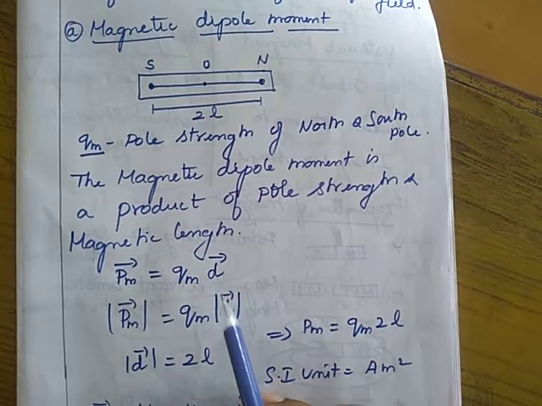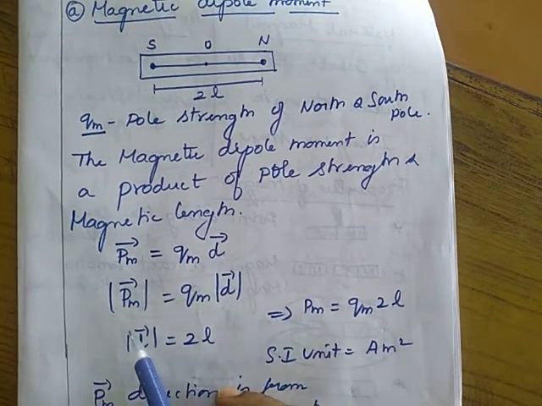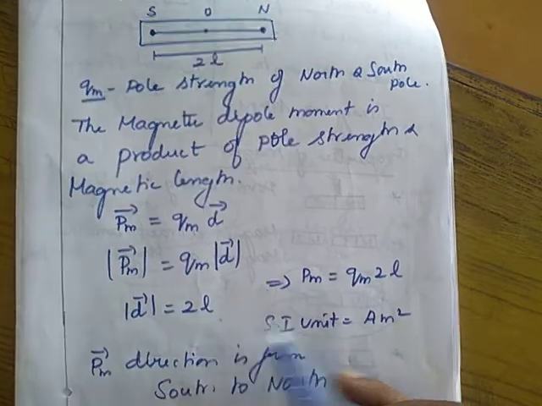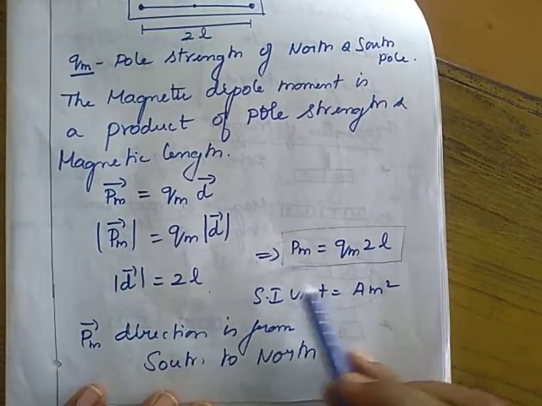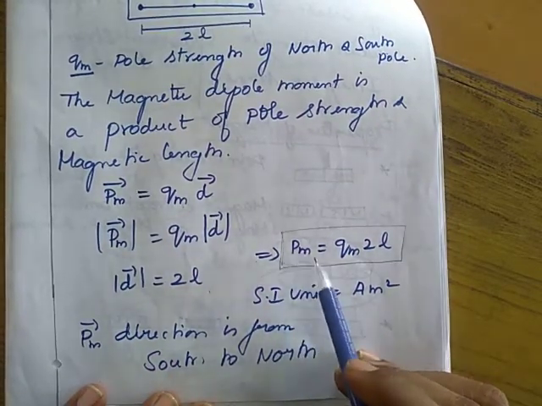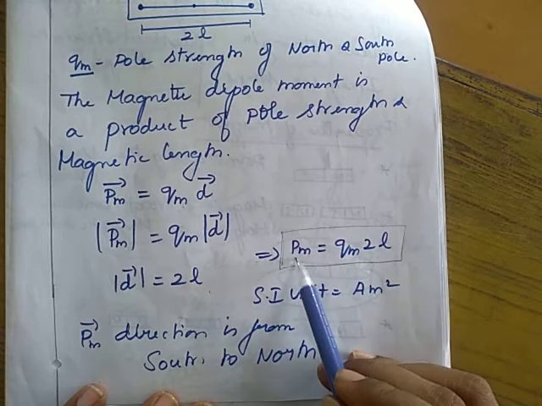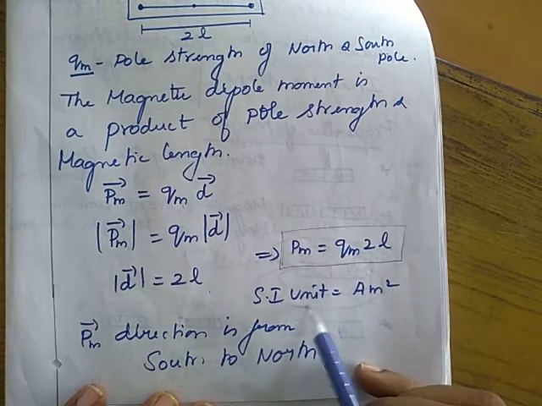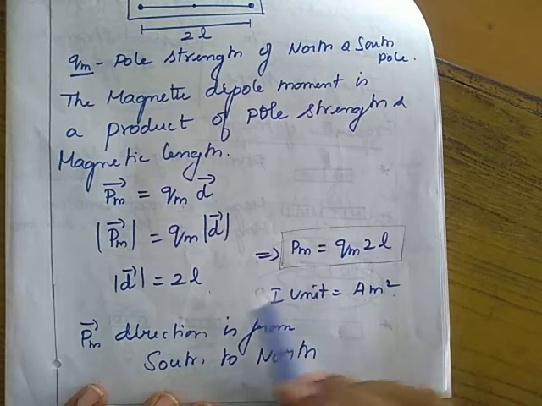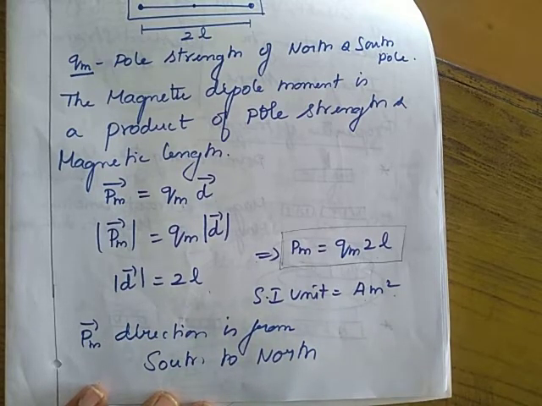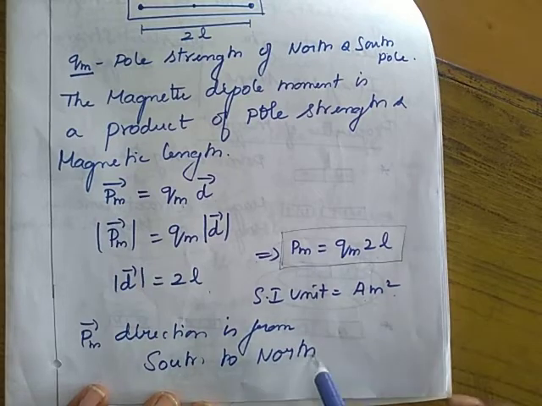Here it can be written in magnitude form, then the d vector modulus is equal to 2n. Then this is the expression used to specify the magnetic dipole moment: Pm is equal to Qm 2L. The unit of dipole moment is ampere meter square. The direction of the magnetic dipole moment is always from south pole to north pole.